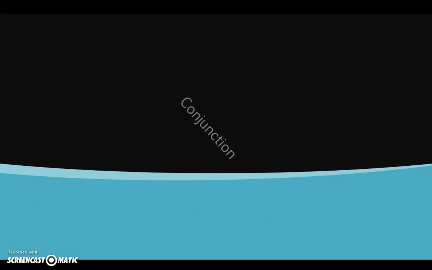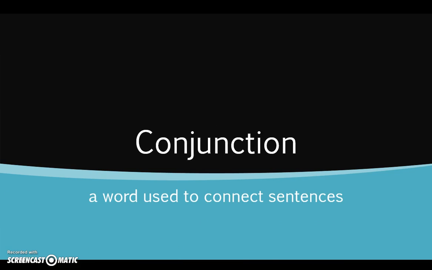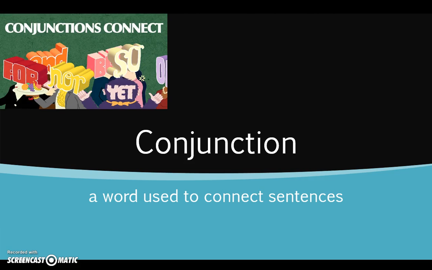One way to fix them is by using conjunctions. And these are words that are used to connect sentences. We saw a video on this, the Fanboys video, which went over 7 different examples of conjunctions. There are more than that, but those are the ones we probably use most commonly.